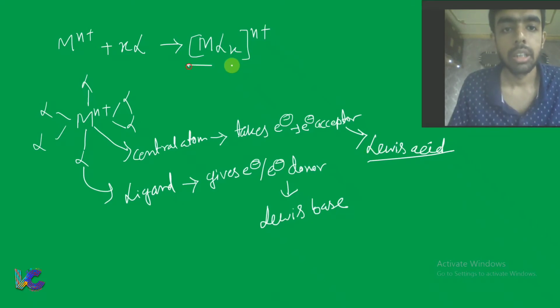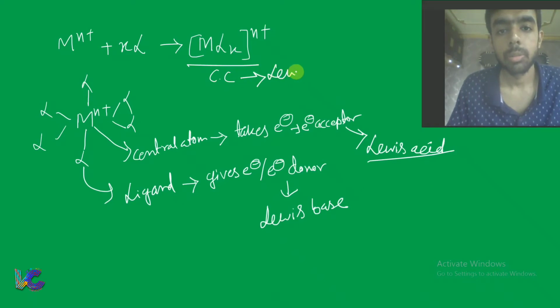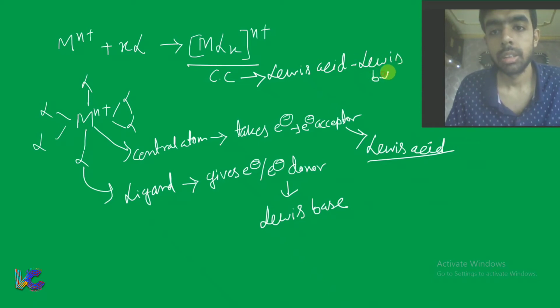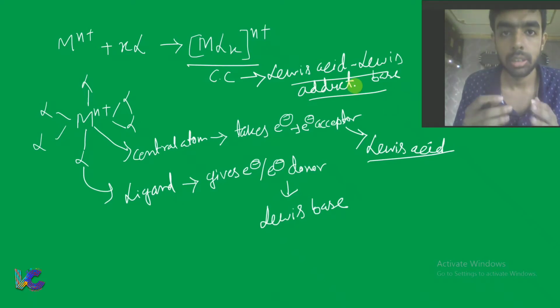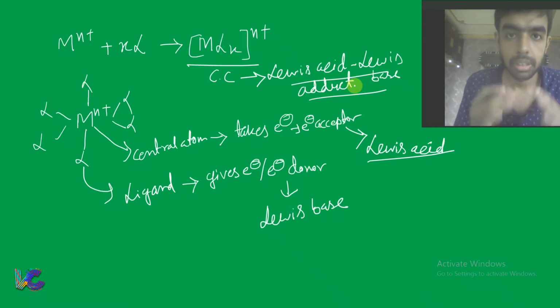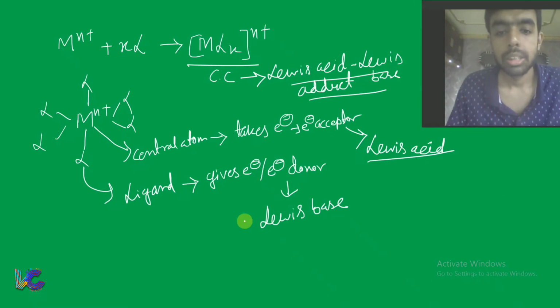That means my coordination compound is a Lewis acid Lewis base adduct. Because the central atom takes the electron, it is the electron acceptor, so in the Lewis sense it is a Lewis acid, and the ligand gives the electron, so it is the electron donor, a Lewis base. Hence the coordination compound is a Lewis acid Lewis base adduct.